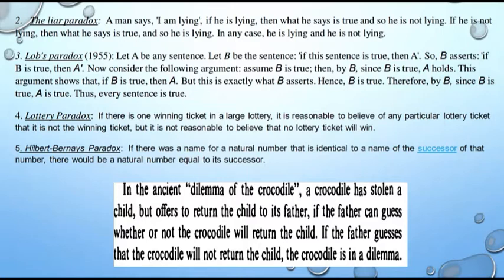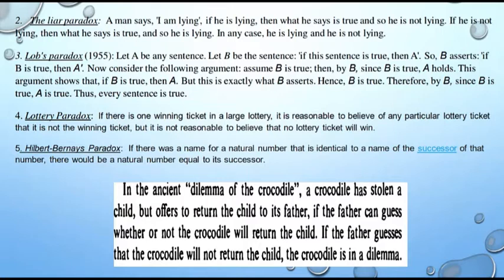Fourth one is a very practical example, that is known as lottery paradox. If there is one winning ticket in a large lottery, it is reasonable to believe of any particular lottery ticket that it is not the winning ticket, but it is not reasonable to believe that no lottery ticket will win. That means among a large number of tickets, something will be the winning ticket. That's why this is a paradox.